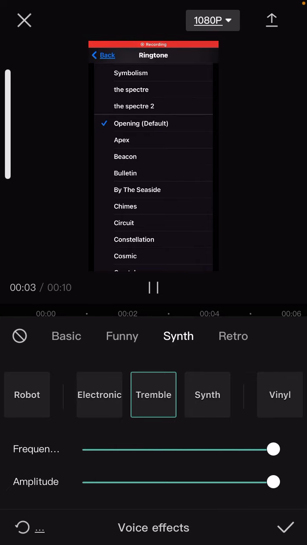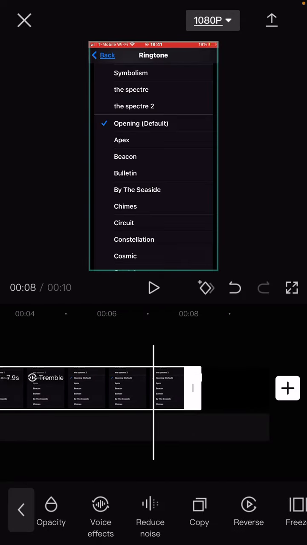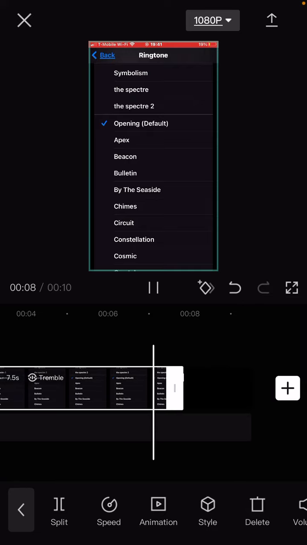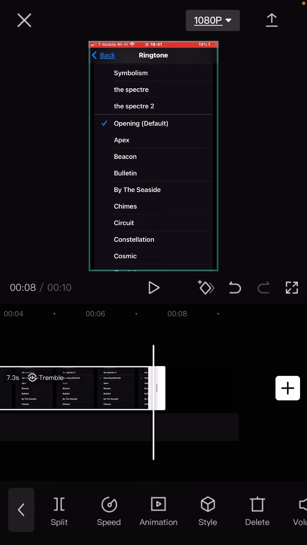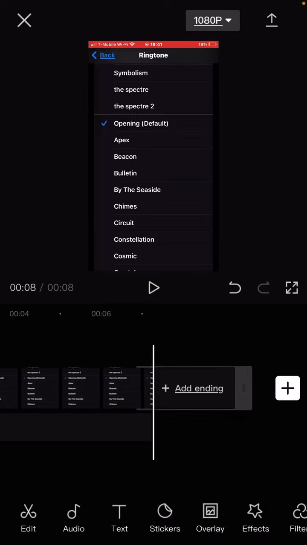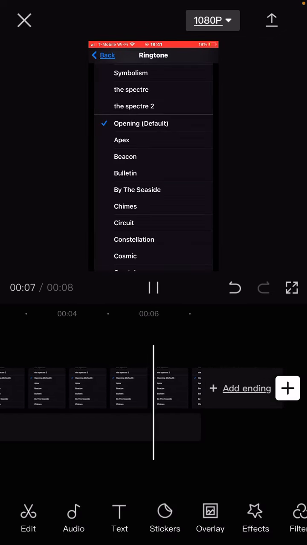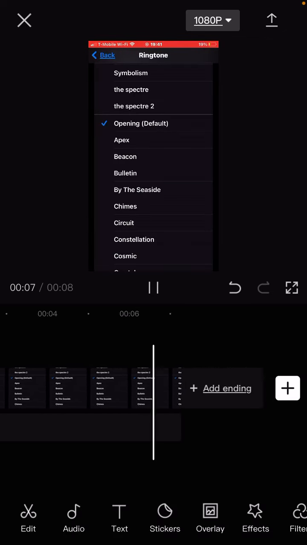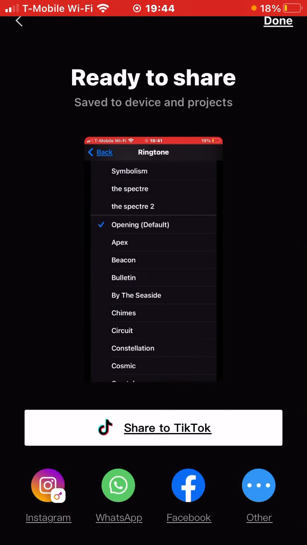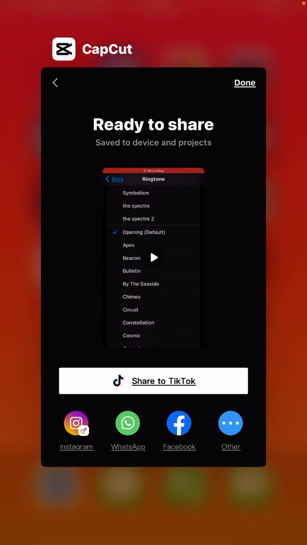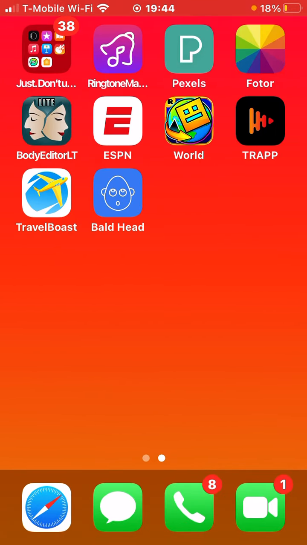You want to put them both up all the way. Okay, and I'm just gonna cut out the part that's like that, and delete the CapCut ending. Download it in the lowest quality, or any quality you want, but I'm just gonna download it like this, so it's easier.